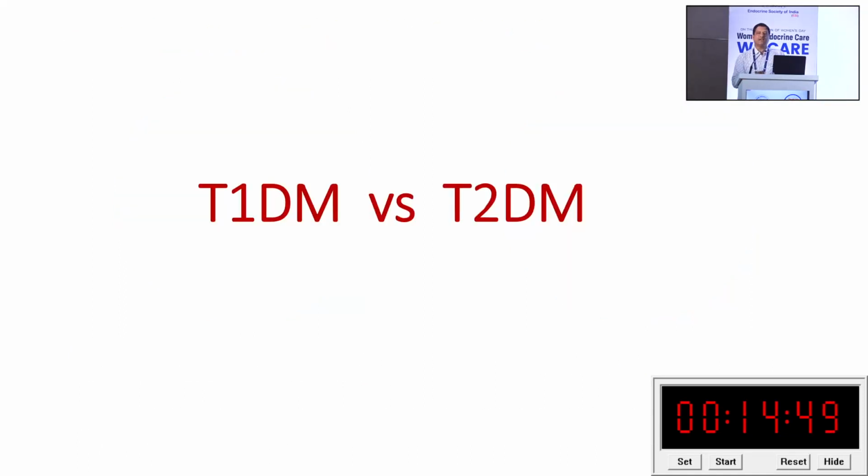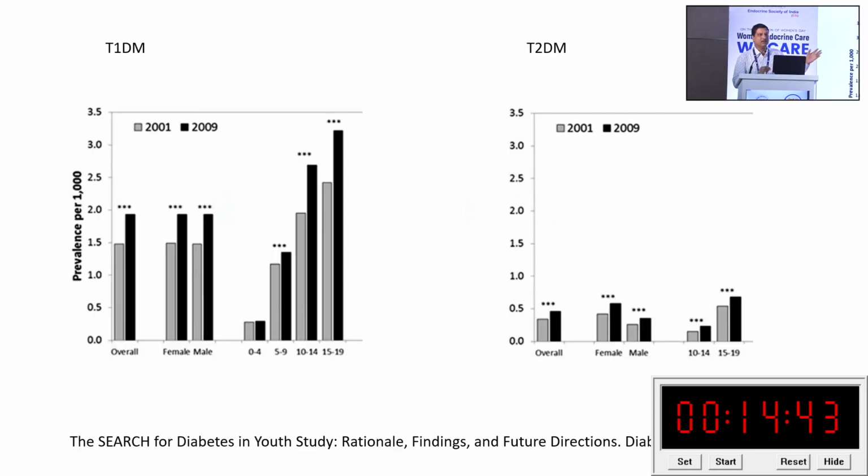So what is this among this youth onset diabetes? If we take type 1 and type 2, what is the basic difference? If you see the left side of the panel, that is type 1, which has shown that 10 to 14 years and 15 to 19 years is the age where the maximum number of type 1 diabetes has been detected.